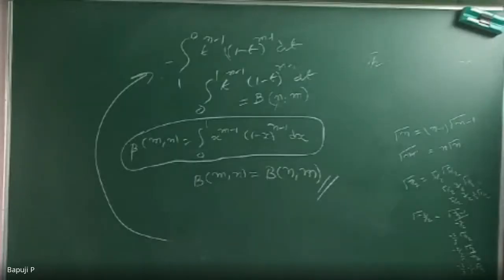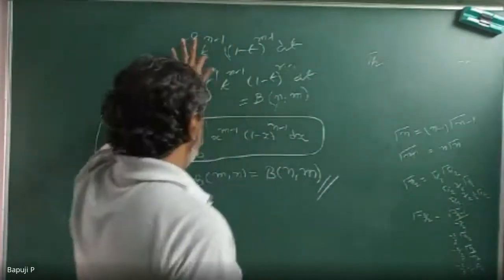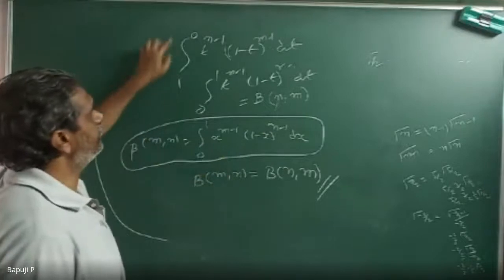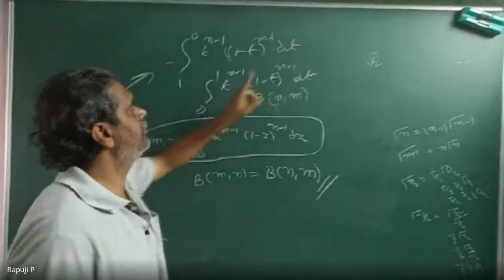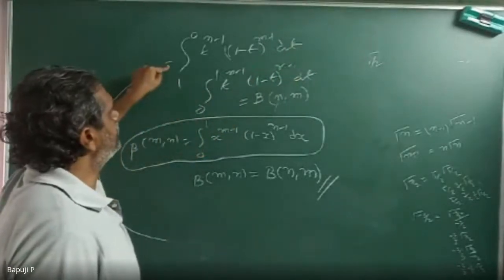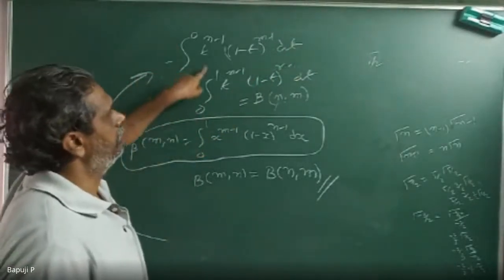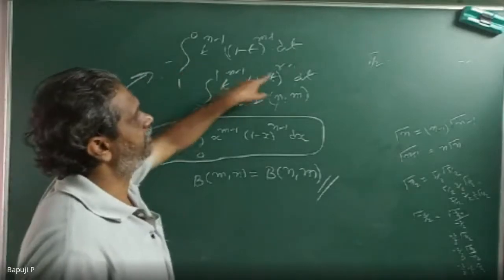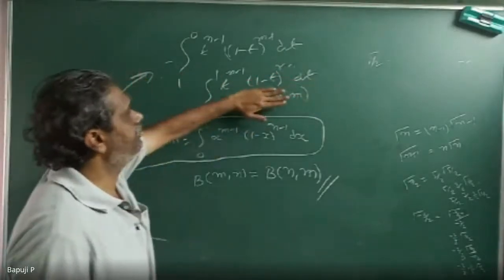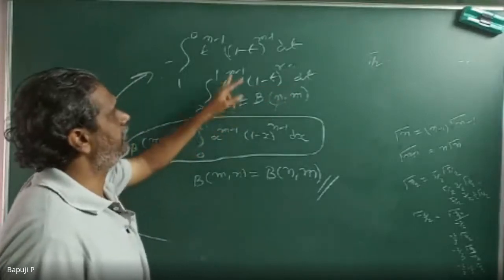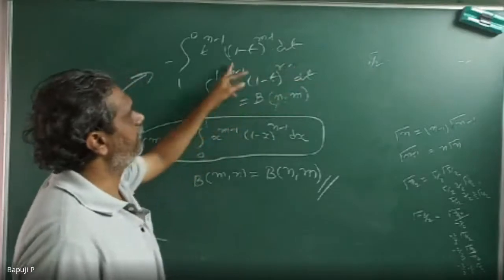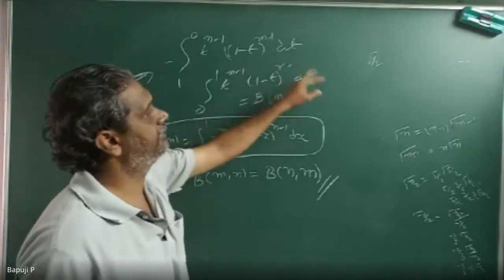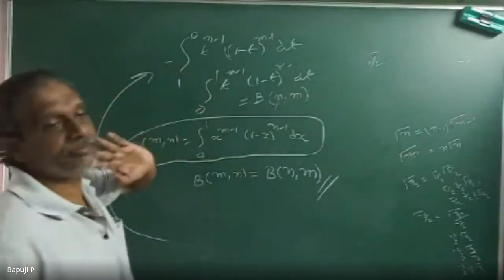See, this is in terms of 1 minus x is equal to t. I am substituting this after changing the limits. I am getting minus of the integral from 1 to 0 of t to the power of n minus 1, 1 minus t whole power m minus 1 dt. If I remove the minus, 1 to 0 becomes 0 to 1. Here the variable is dummy. If it is x to the power of n minus 1, 1 minus x to the power of m minus 1 dx, or y to the power of n minus 1, 1 minus y to the power of m minus 1 dy, whatever it may be, the value from 0 to 1 is the same.